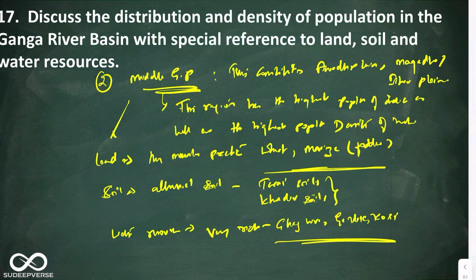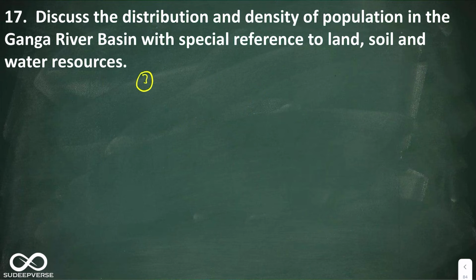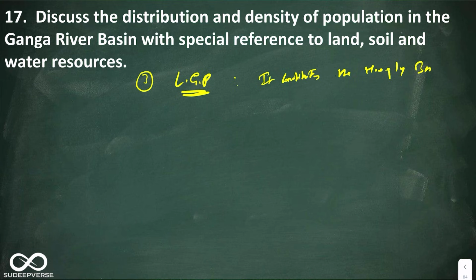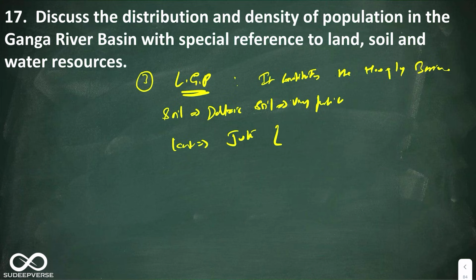The next one, let's go to the third one. The third one is Lower Gangetic Plains. Here you can say it constitutes the Hooghly Basin. Soil is deltaic soil, very fertile. Land, they mainly grow jute, and you can say 98% of India's jute mills are located in this basin.